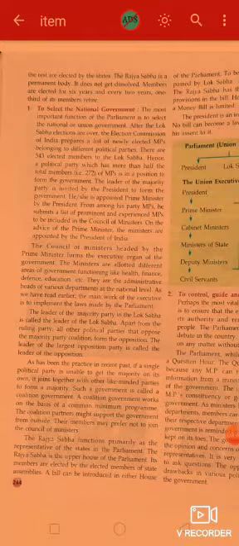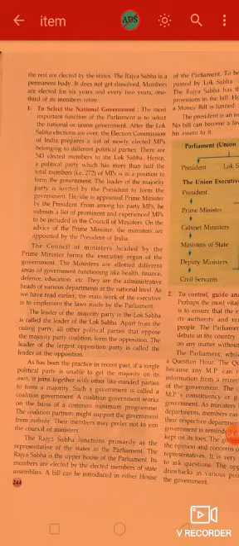Now, the Rajya Sabha functions primarily as the representative of the states in the parliament. That means the members of the Rajya Sabha are the representatives of the different states. The Rajya Sabha is the upper house of the parliament. Its members are elected by the elected members of the state assemblies. Okay?